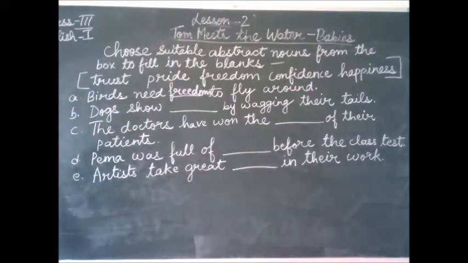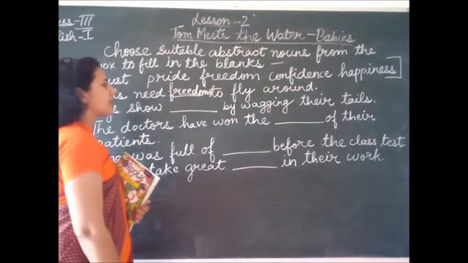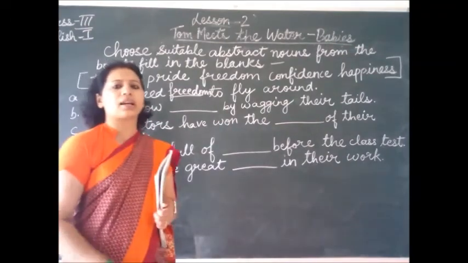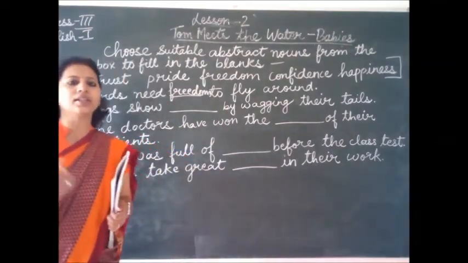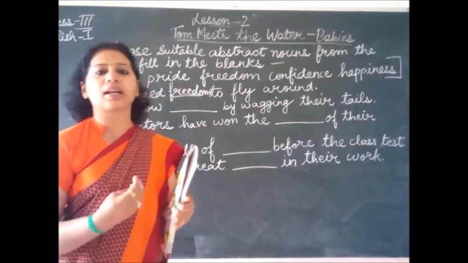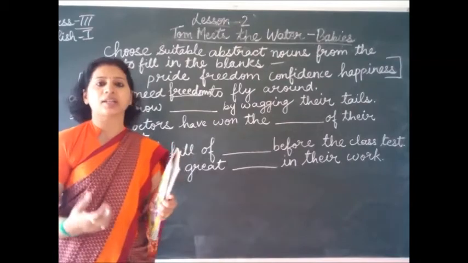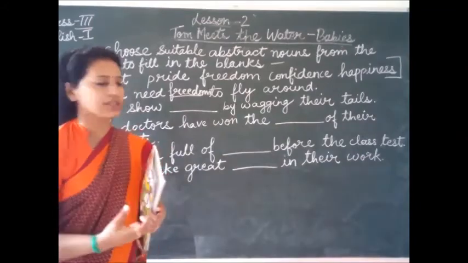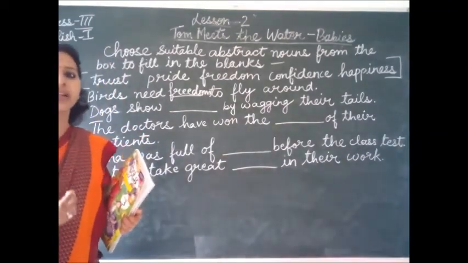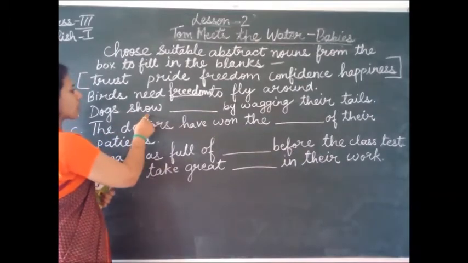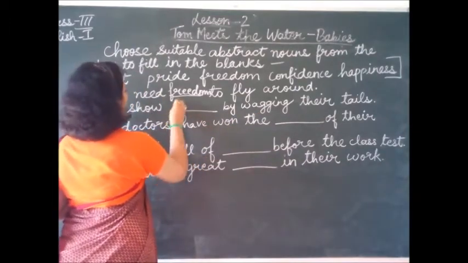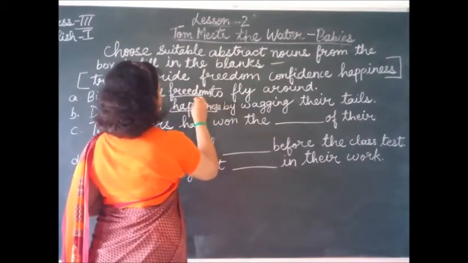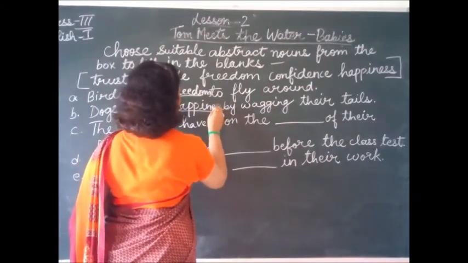Then the second one is, dogs show dash by wagging their tails. Dogs show. What do dogs show by wagging their tails? Sometimes when the dog's owner comes, or some person whom the dog knows well comes, the dog often expresses its happiness by wagging its tail. So what does the dog show by wagging their tails? They show their happiness. So what do you write in the blank? Happiness. Okay. Just write happiness in the blank.